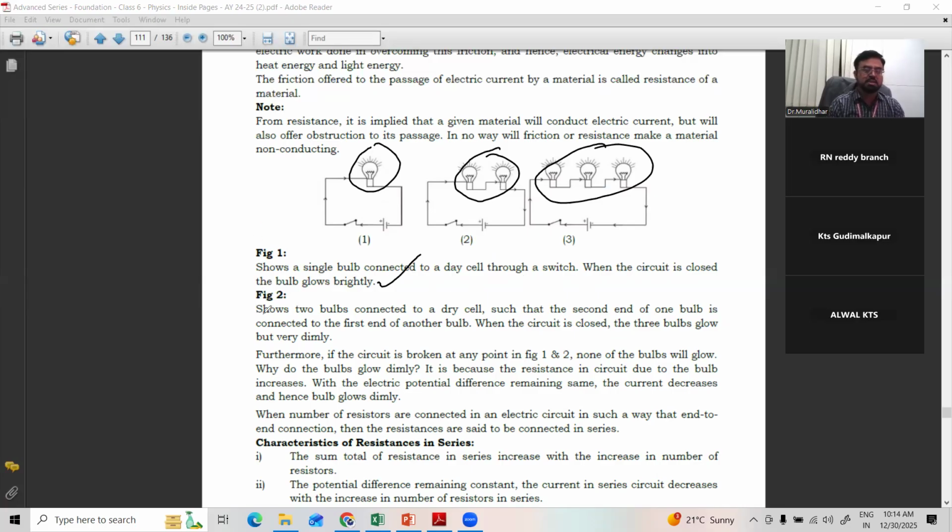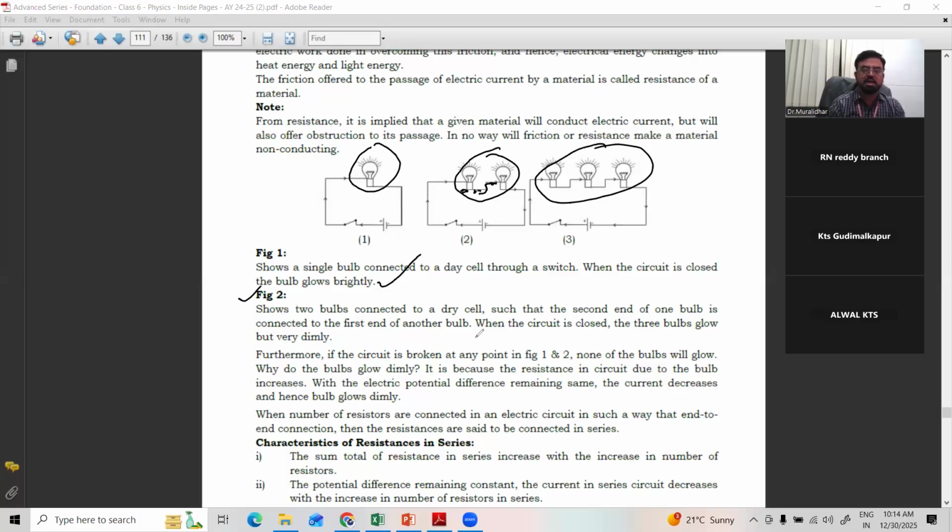So second case you can see. Shows the 2 bulbs connected to dry cell such that the second end of one bulb is connected to the first end of the other bulb. End to end connection. This is the first end, this is the second end. Second end is connected to first end. Right? And what happened in such case?